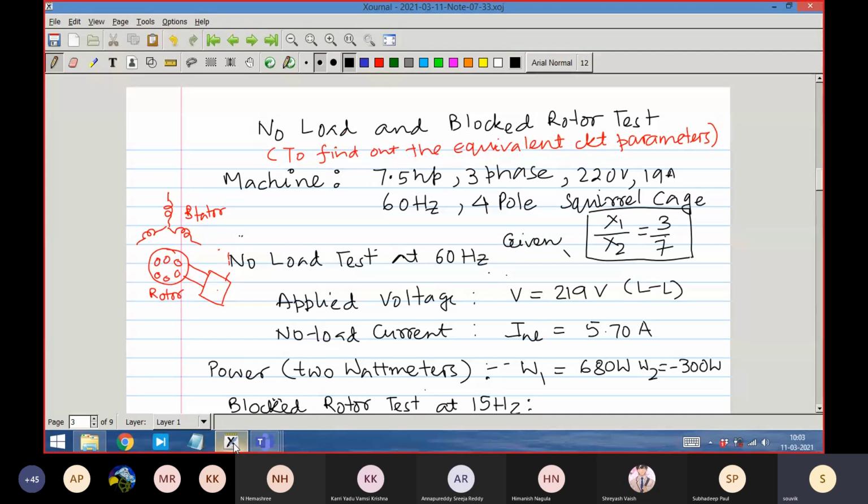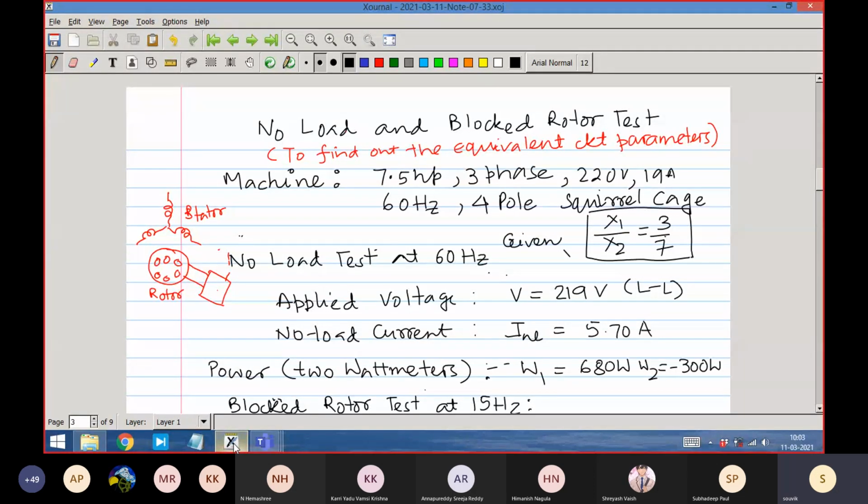To clarify, under no load condition it is good to always compare with the transformer. In the transformer we had learned that no load loss is essentially the core loss. Copper loss is almost negligible, and it is neglected. In fact, the no load loss is considered to be core loss, which is reasonable, because none of the body parts of the transformer rotate. Both primary and secondary coils are stationary, so there is no question of any rotational loss.